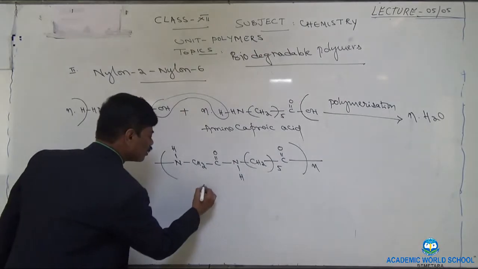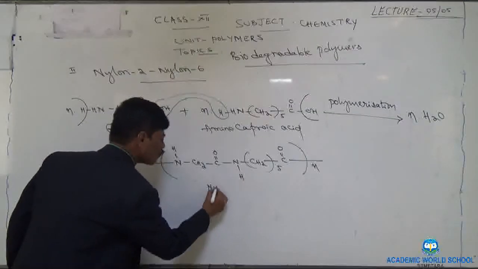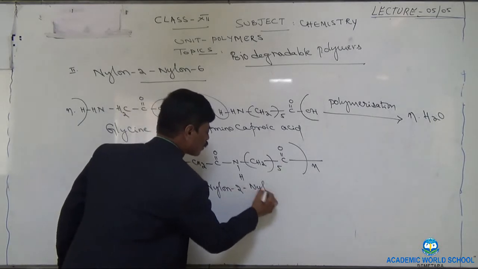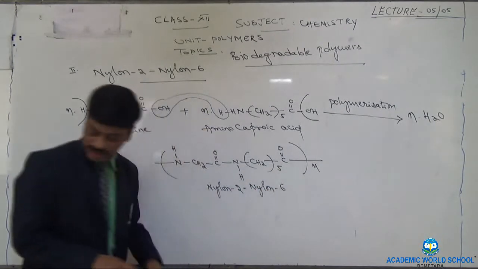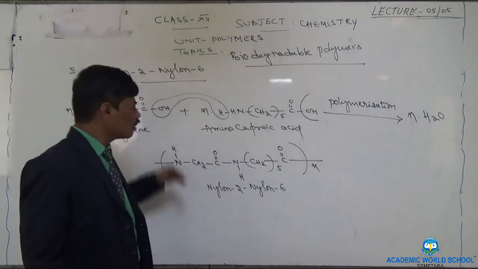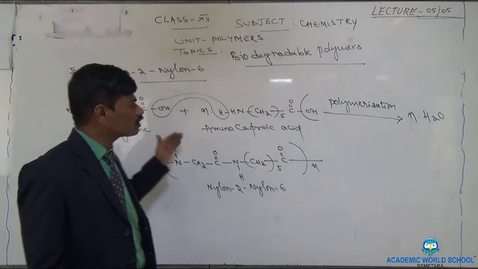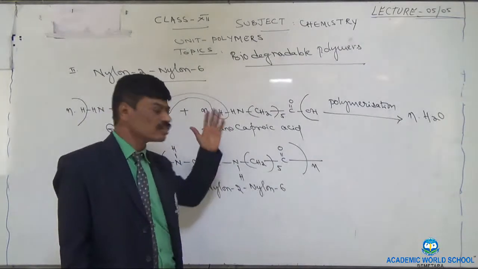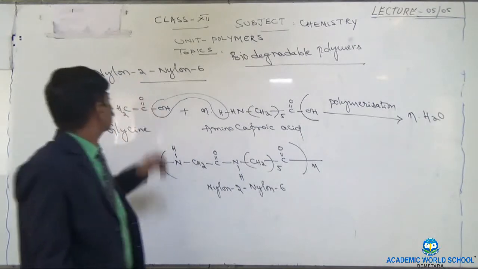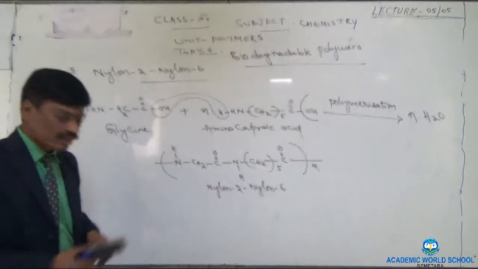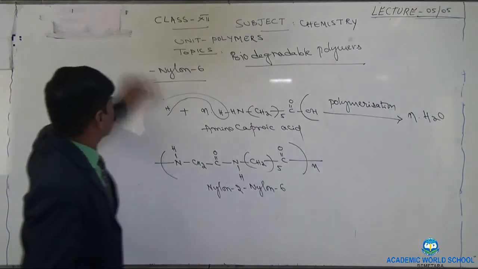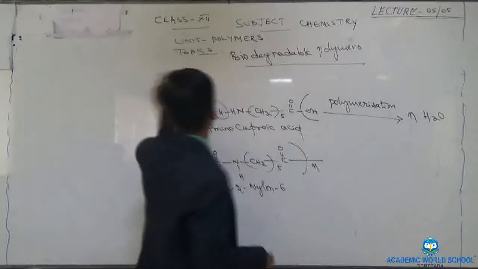That's it. This refers to the structure of nylon 2, nylon 6. These structures, children, you have to practice. Go through all the structures and without seeing, just go on, practice without damaging the valency of the carbon atom. That's about preparation of nylon 2 and nylon 6. That's about biodegradable polymers.